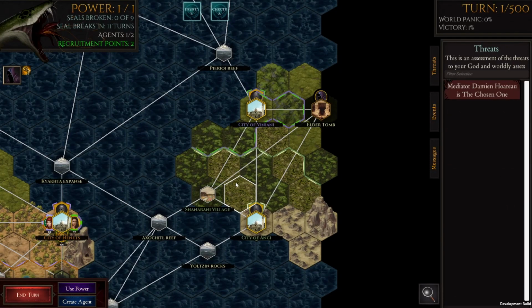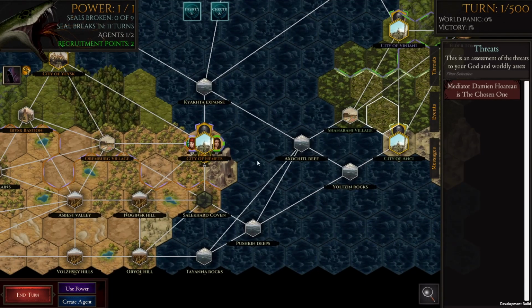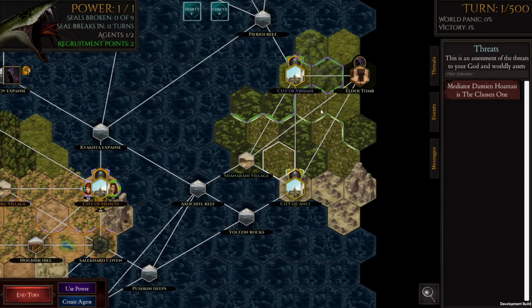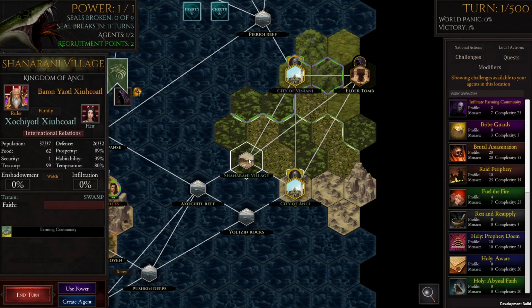Right, so I've just jumped into a game here with our new naming scheme enabled, and we can see immediately, hopefully you can see there's a bit more clarity straight away. So we've got Shanarani village here, Yatal Shiuhkotl. I'm going to assume, now that's difficult to say, but I'm going to assume that's Aztec, right?